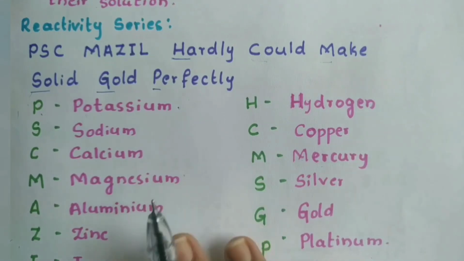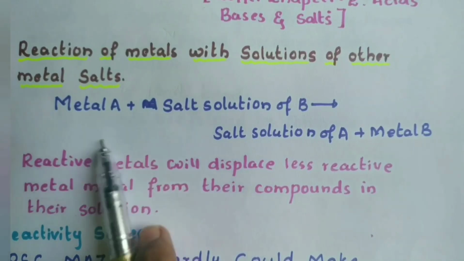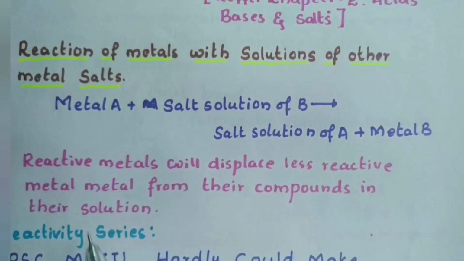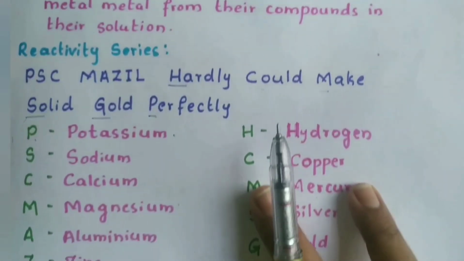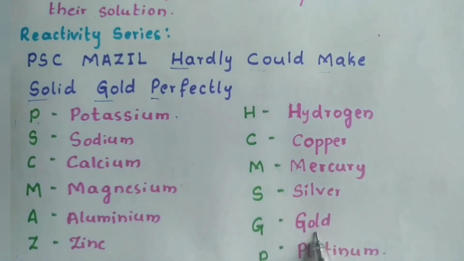If you learn this reactivity series, you will be able to decide which metal is highly reactive and which displaces which metal. A highly reactive metal always displaces the least reactive metal. For example, potassium will not be displaced by platinum or gold or silver.